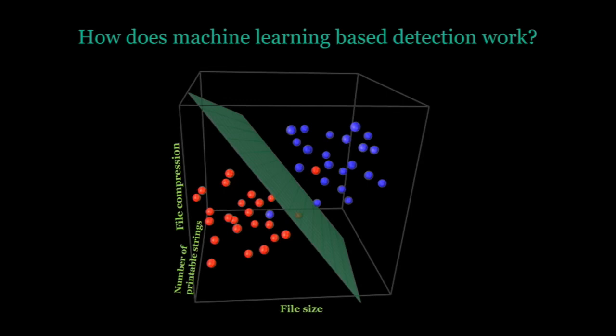And you can just look at this data, and your visual system picks up a simple pattern, right? The malware is in the lower left of the space, and the benignware is in the upper right of the space. Now, this space we're talking about is called a feature space. It's the space that's implied by these three features: compression, printable strings, and file size, right? And we look for patterns in the space, and we can see this is a simple pattern. Now, the math problem here, the machine learning problem here, can be posed as, how do we find a separating boundary, which we call a decision boundary, that captures that pattern, right?